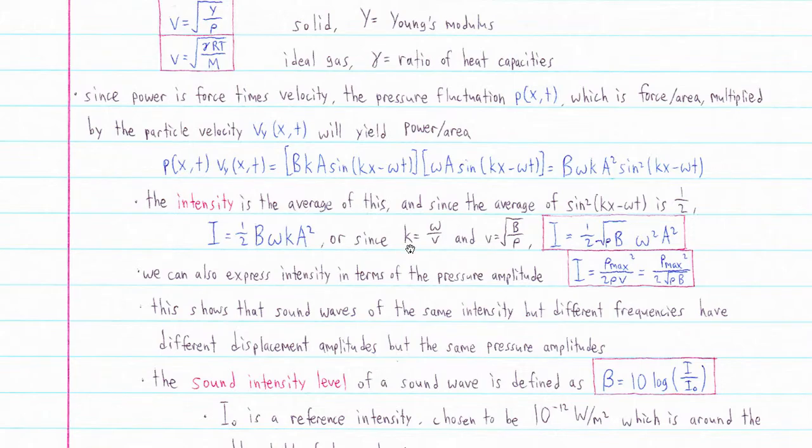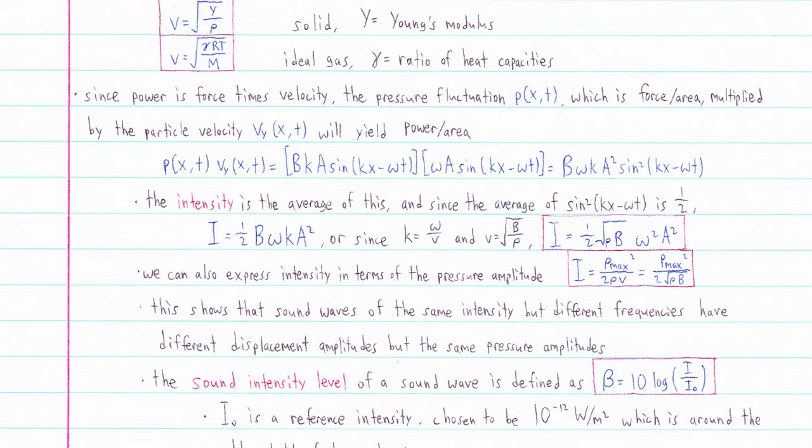And we can write it in another notation, substituting in omega over the wave speed for the wave number. And we just found that the speed of sound is the square root of the bulk modulus divided by the density. So, in the end, we get this equation for the intensity of the sound wave.